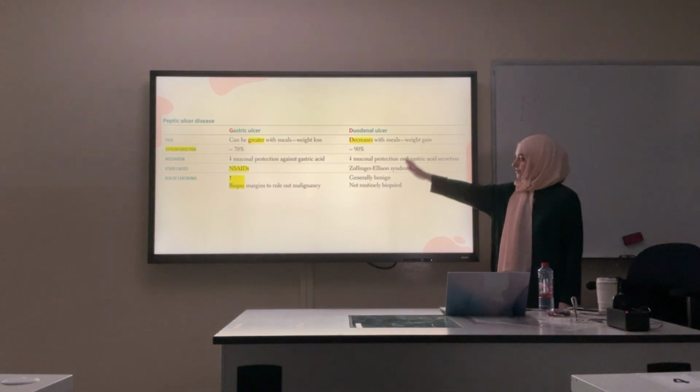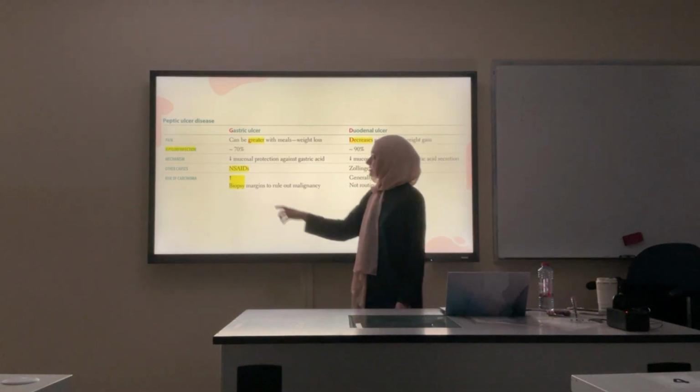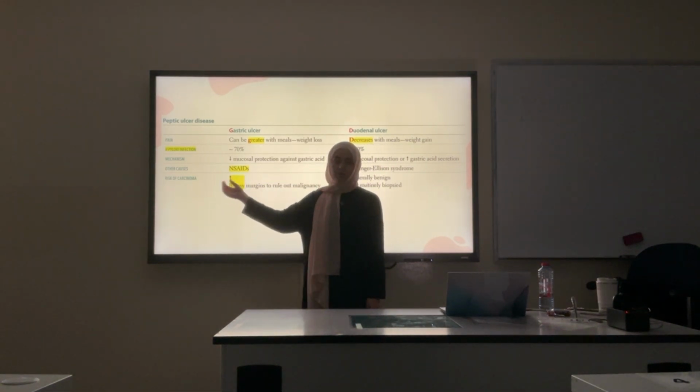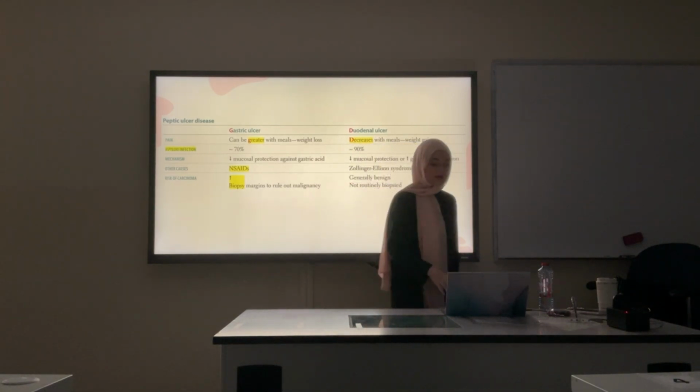Duodenal ulcers, as I said, are generally benign, so not routinely biopsied. The gastric ulcers, the risk of carcinoma would be high, so they are usually biopsied to rule out malignancy.